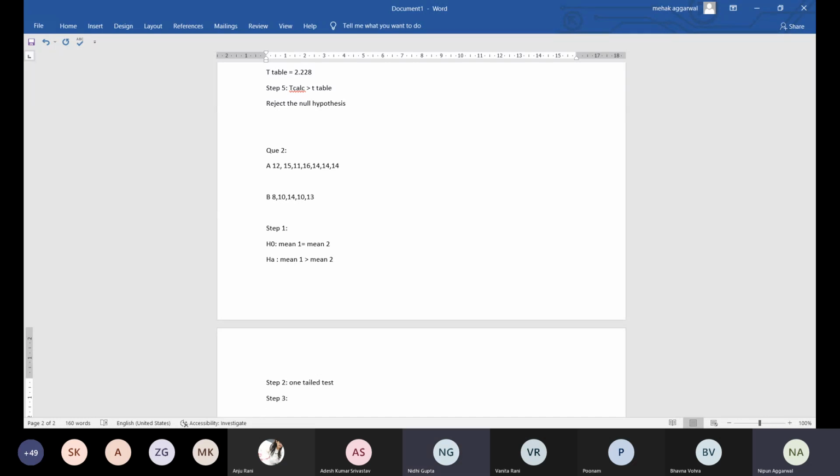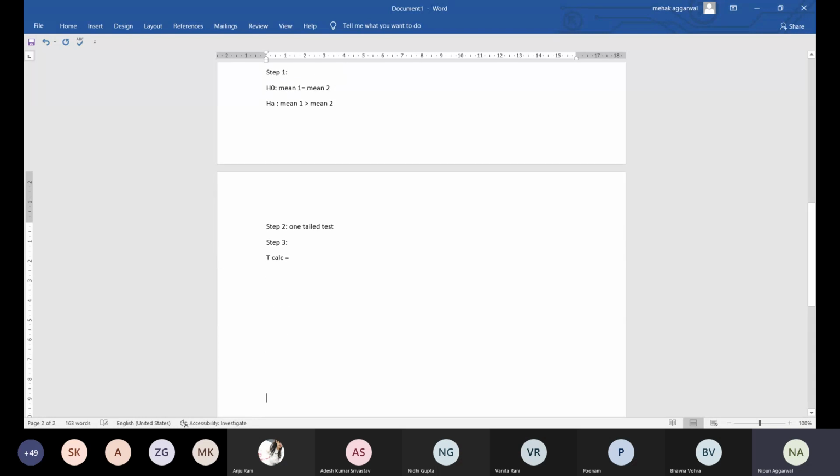No, a one tail test only differs in your table value. Whether it is one tail or two tail, it is not taken into account in the calculated value. So the t calculated value will remain the same whether it is a one tail or a two tail test. The one tail and two tail play a role only when you decide your level of significance, whether it is divided into two parts or not. But the t calculated value does not consider whether it is a one tail or a two tail test.